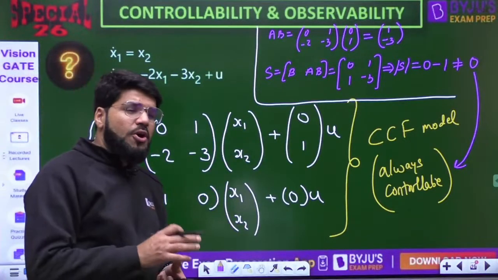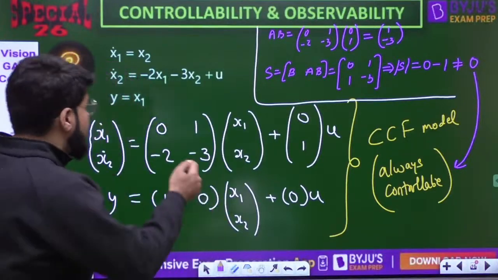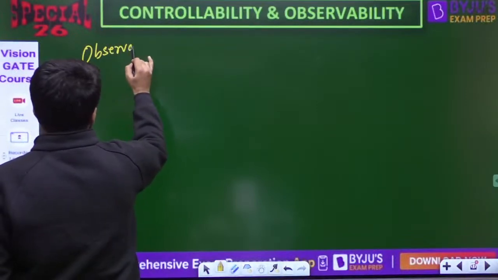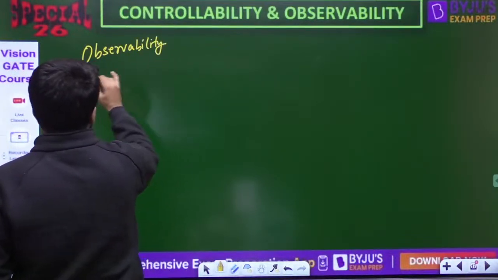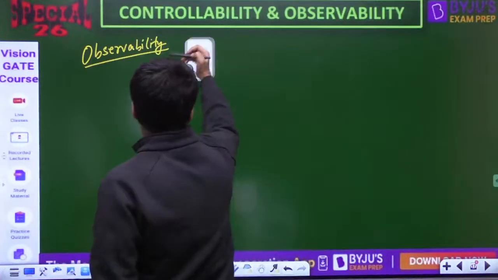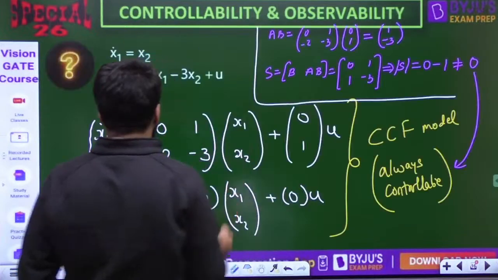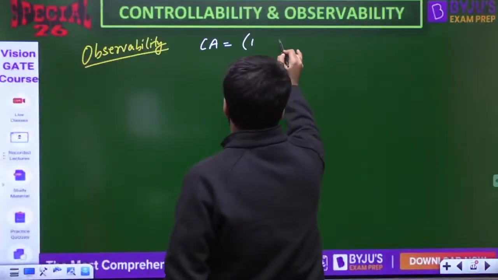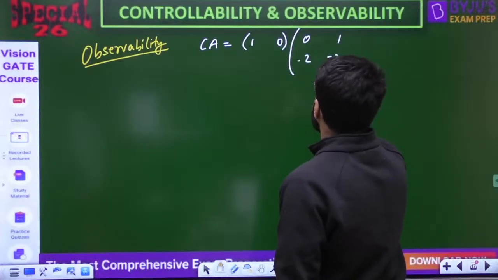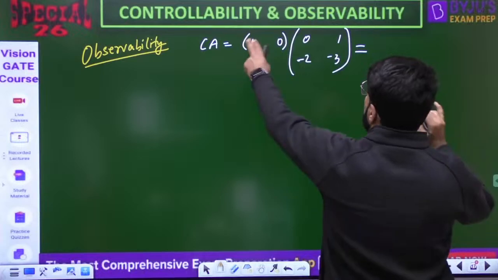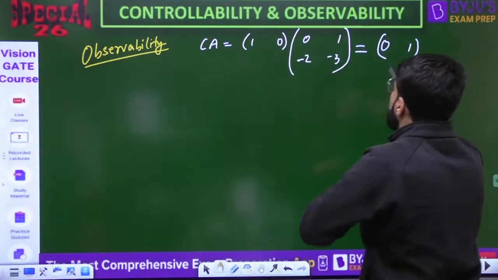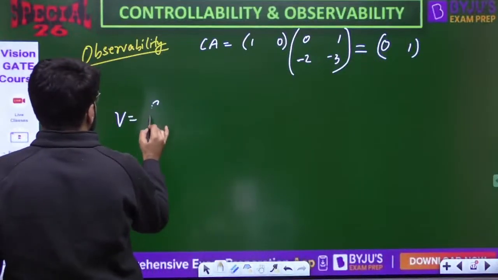What is the observability trick for a CCF model? I will tell you, but first let us prove it. First let us check the observability. For the observability matrix, of course we need the CA matrix, correct? What is the C matrix here? 1 0. What is the A matrix here? 0 1, minus 2 minus 3. So 1 into 0, 0 into minus 2, that gives 0. Then 1 into 1, 0 into minus 3, that is only 1.